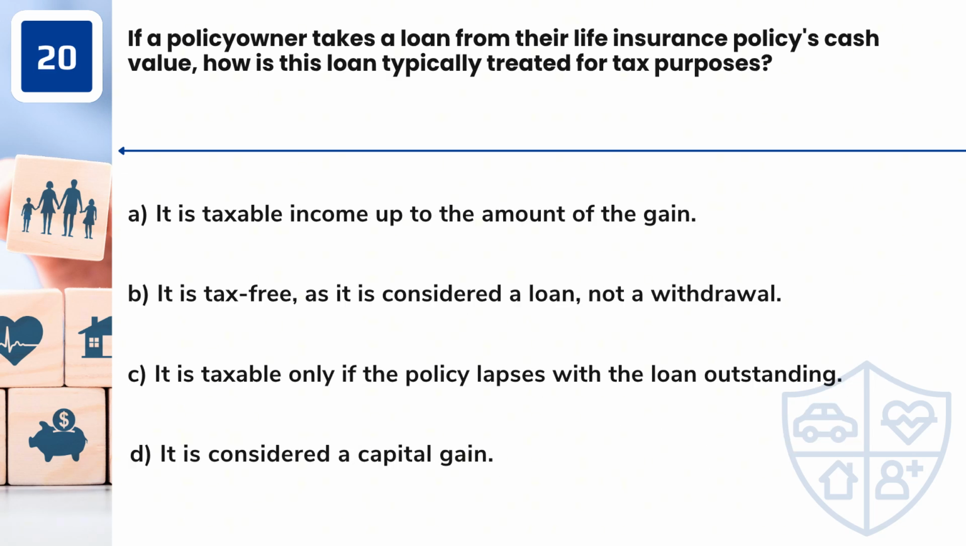Question 20. If a policy owner takes a loan from their life insurance policy's cash value, how is this loan typically treated for tax purposes? A. It is taxable income up to the amount of the gain. B. It is tax-free, as it is considered a loan, not a withdrawal. C. It is taxable only if the policy lapses with the loan outstanding. D. It is considered a capital gain.